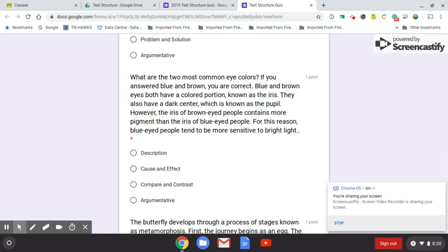What are the two most common eye colors? If you answered blue and brown, you are correct. Blue and brown eyes both have a colored portion known as the iris. They also have a dark center, which is known as the pupil. However, the iris of brown-eyed people contains more pigment than the iris of blue-eyed people. For this reason, blue-eyed people tend to be more sensitive to bright light. Is this description, cause and effect, compare and contrast, or argumentative?